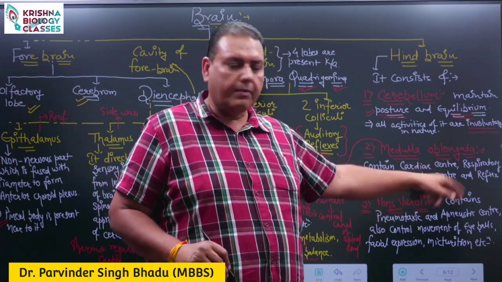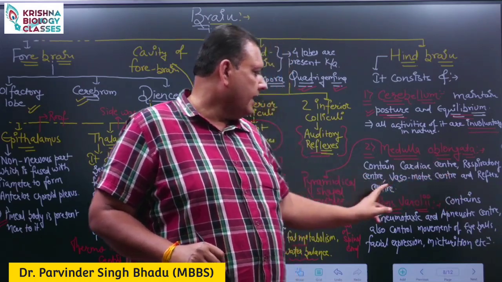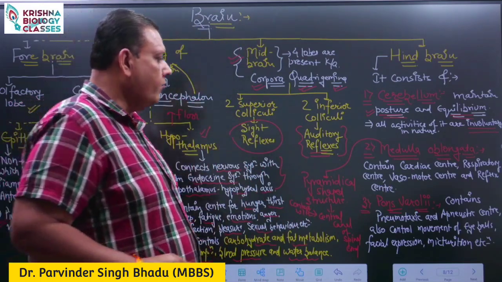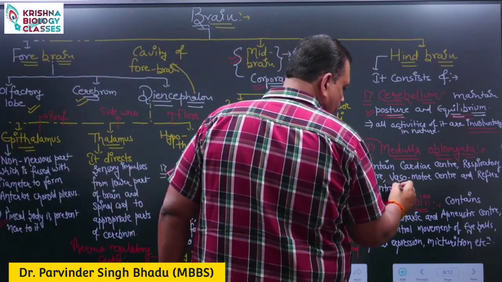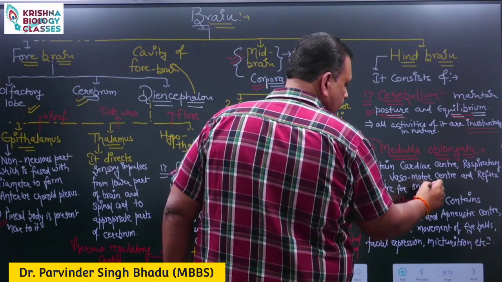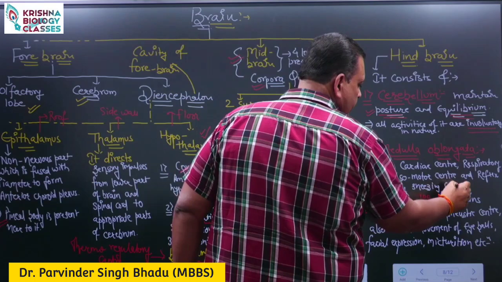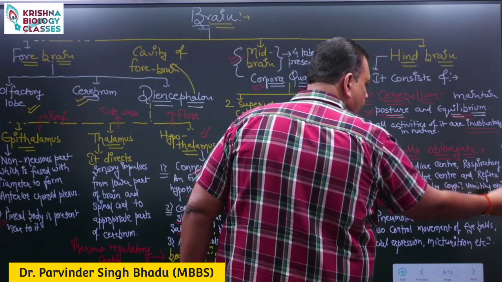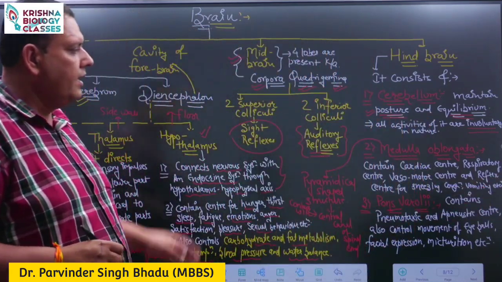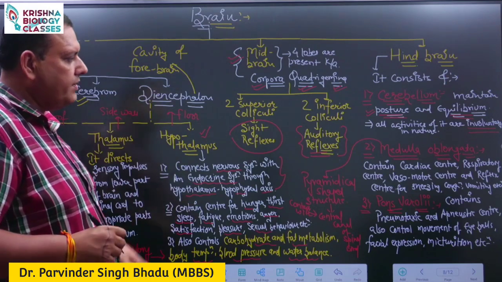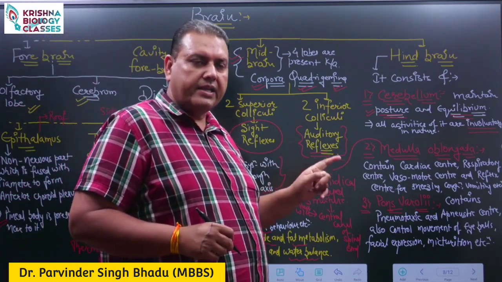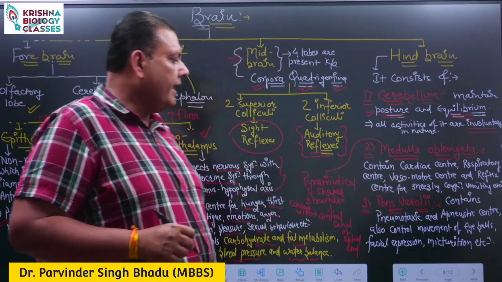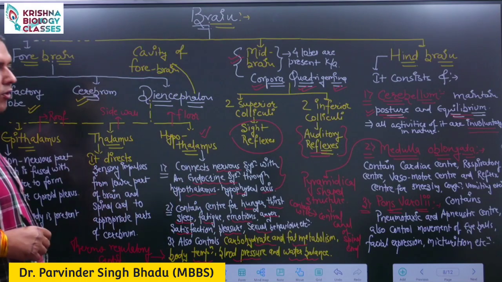The vasomotor center regulates the blood pressure and diameter of the blood vessels, and the reflex center regulates activities like sneezing, coughing, vomiting, etc. So it is necessary to remember the medulla: cardiac center to regulate the heart rate, respiratory center to regulate the breathing mechanism, inspiration and expiration, vasomotor center to regulate the diameter of blood vessels, and reflex center for sneezing, coughing and vomiting.